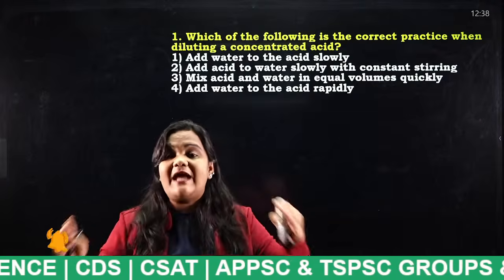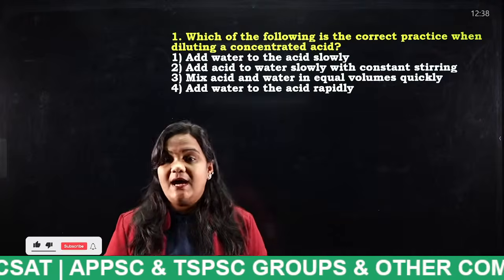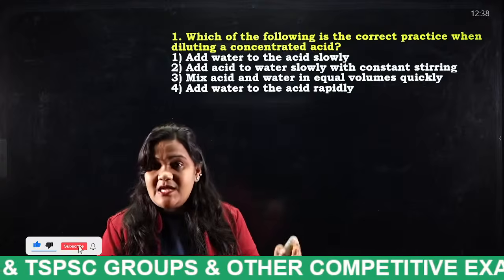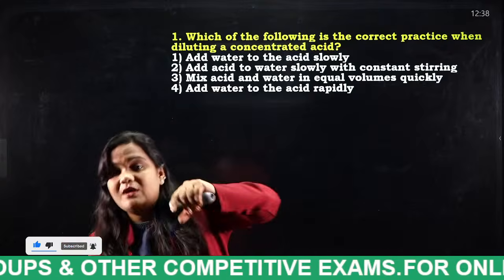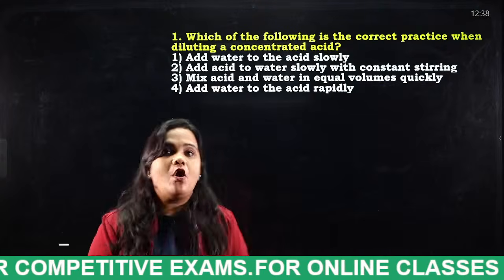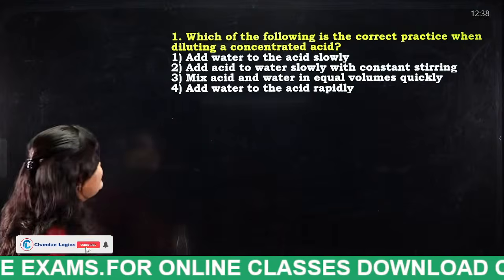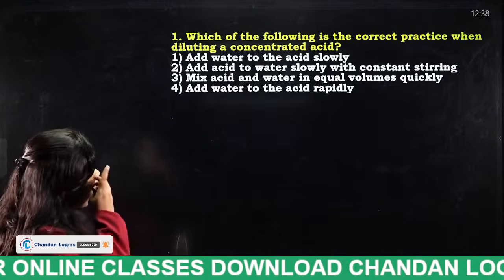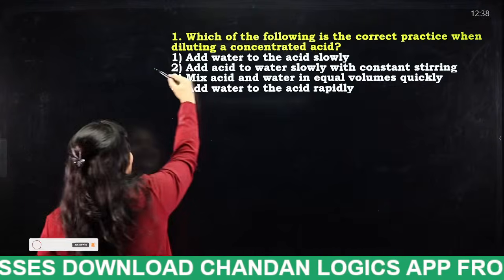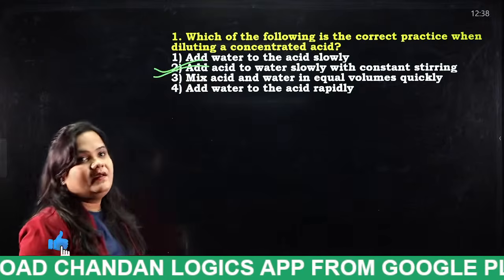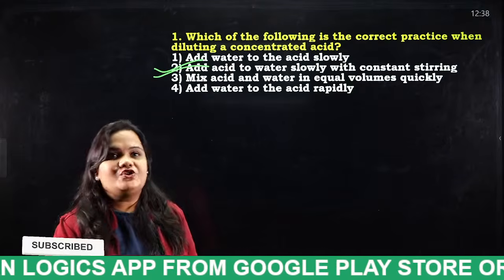How can we dilute it? We have to dilute a concentrated acid by pouring acid into the water. I have explained this already. So what is the answer for this question? Add acid to water slowly with constant stirring. Very good. I think all of you listened properly. Very good, students.